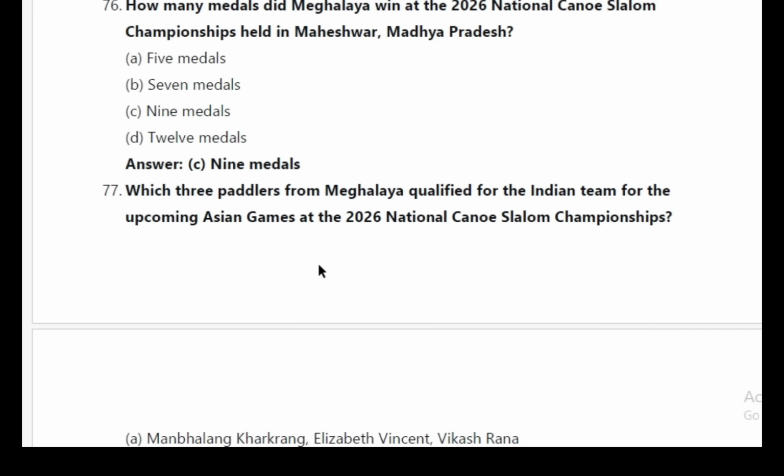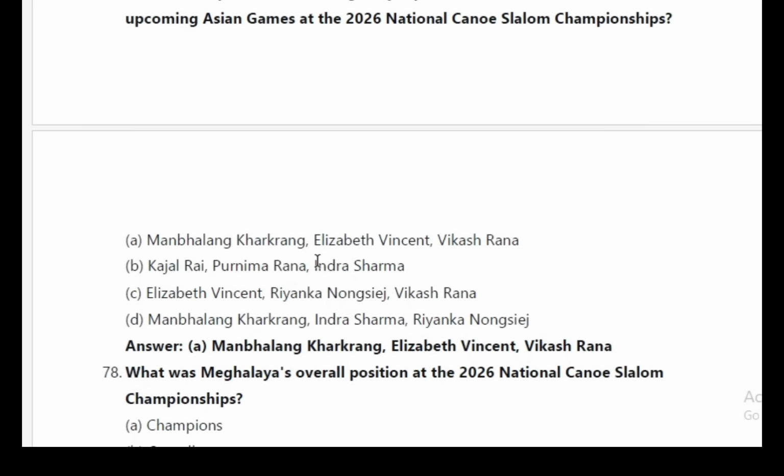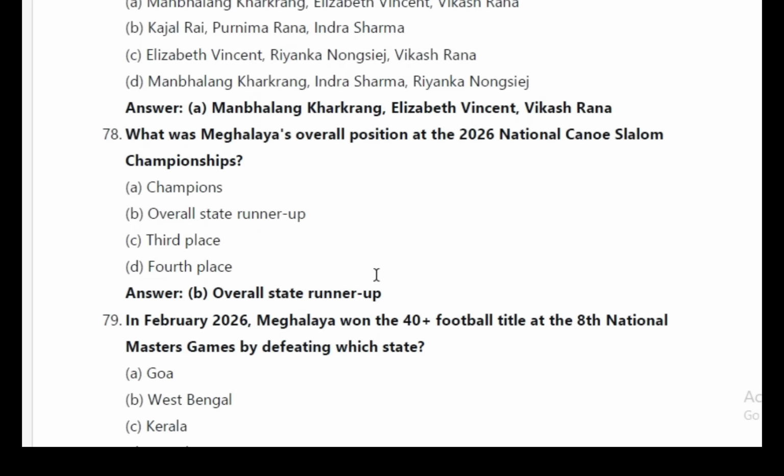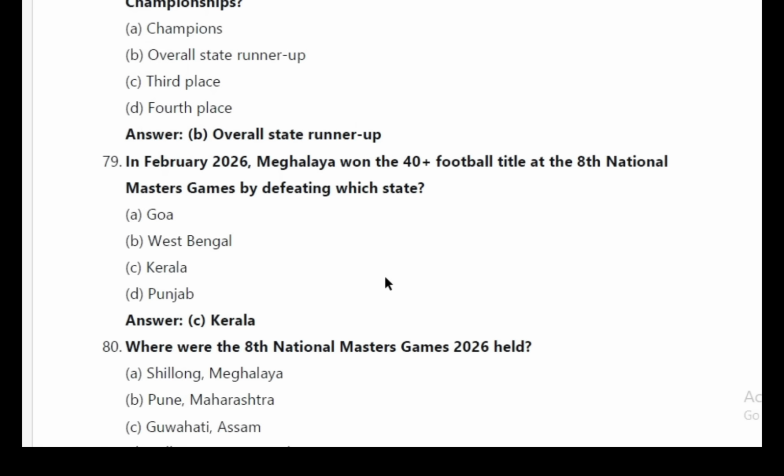Which three paddlers from Meghalaya qualified for the Indian team for the upcoming Asian Games at the 2026 National Canoe Slalom Championships? Answer A. Man Bhalang Kharkrang, Elizabeth Vincent, Vikash Rana. 78. What was Meghalaya's overall position at the 2026 National Canoe Slalom Championships? Answer B. Overall state runner-up.